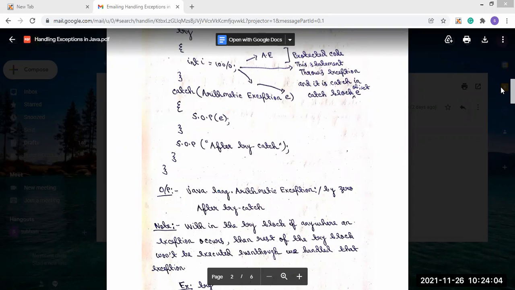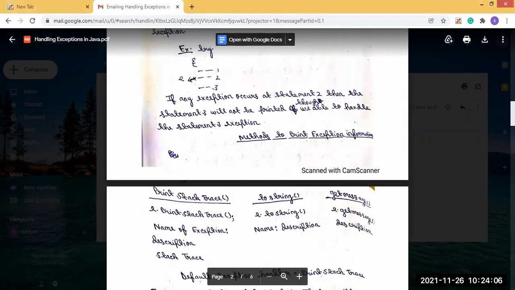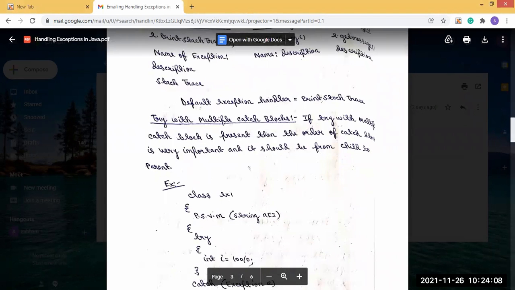Now there is a thing if we use multiple catch blocks. Let's say in our program only a single try block is present, but multiple catch blocks are present.